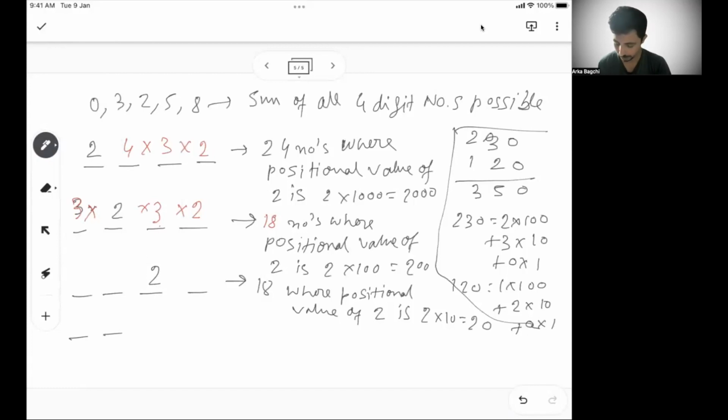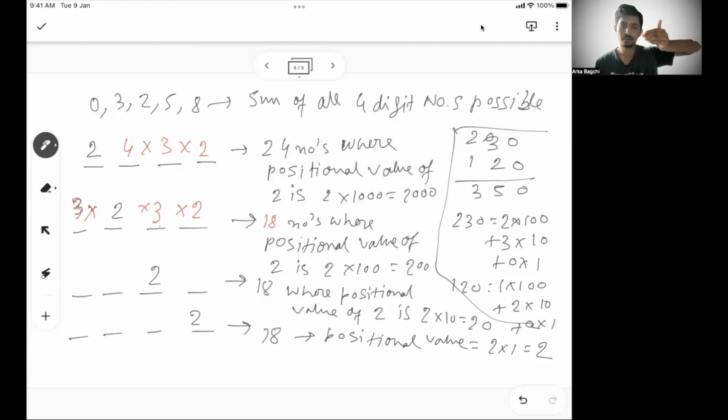Okay. Similarly, I will have 2 in the last place. With 2 in the last place also I will have 18 numbers, and the positional value is 2 into 1. So we know that in the first place there are 24 such numbers possible where the positional value of 2 is 2000. So basically what we are doing, 24 into 2 into 1000, plus this term.